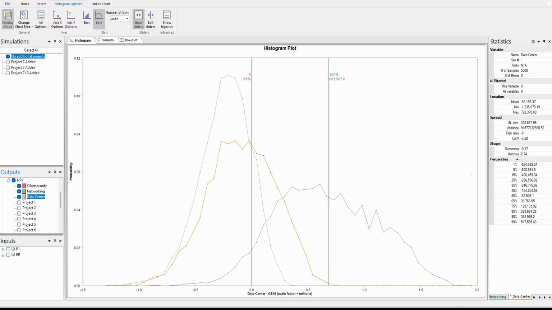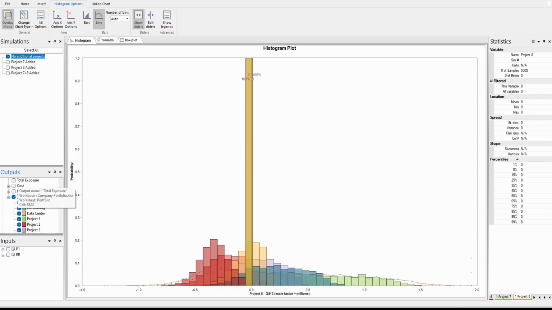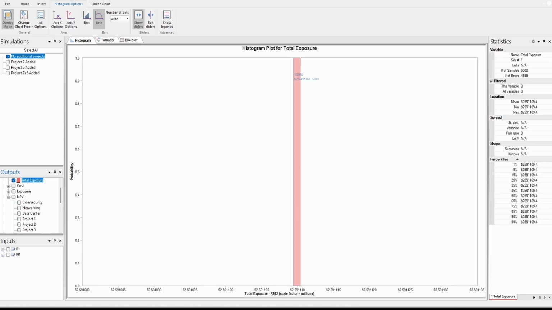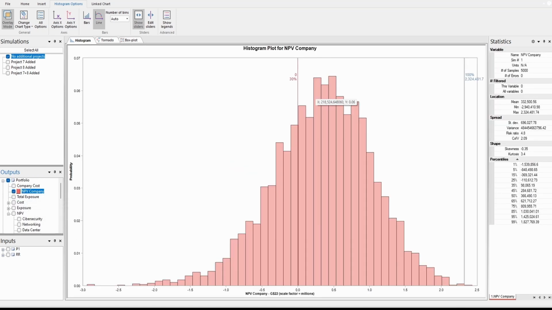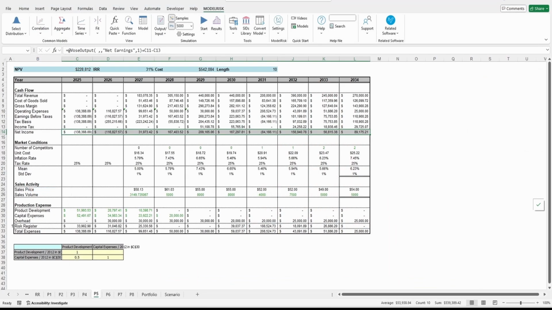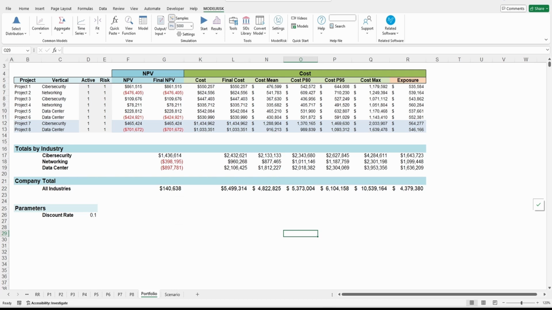Of course, you can change the visualization like this, but you can see things by the project, you can see things by the industry, or you can see things in total. Remember that I have a total here, a total exposure, which is here, the company cost, or in the NPV. You see, you have 30% of risk. So you can aggregate, and the idea is that the moment that you have all these projects, you have to generate something like this, right?